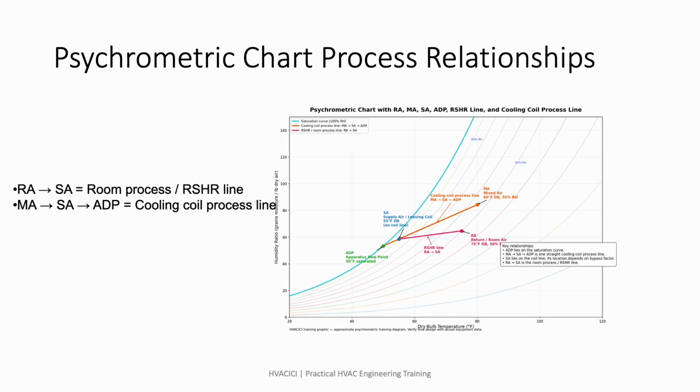On this chart, the magenta line connects RA to SA, that is the room process line, or RSHR line. The orange line connects MA through SA toward ADP, that is the cooling coil process line. Notice that the two lines share the supply air point, but they are not the same process.